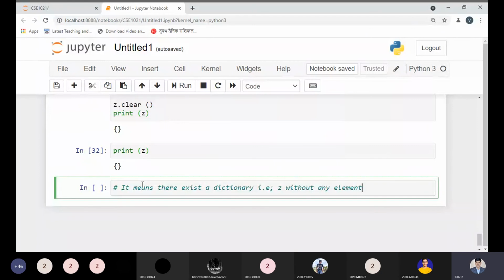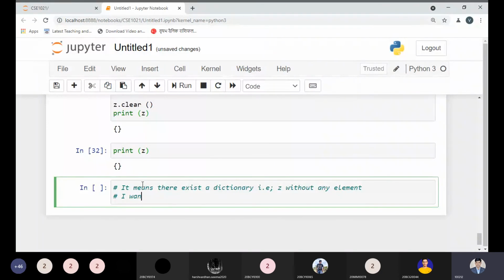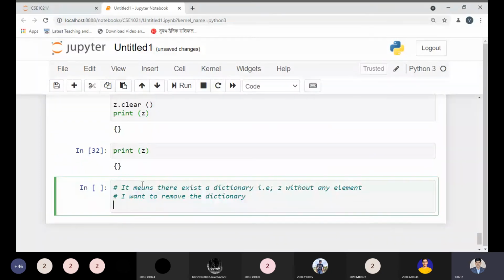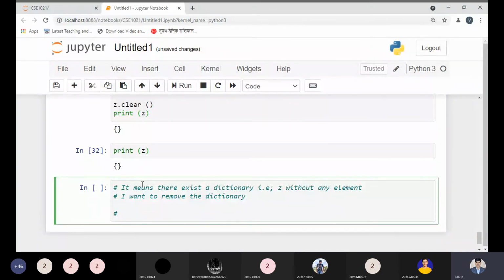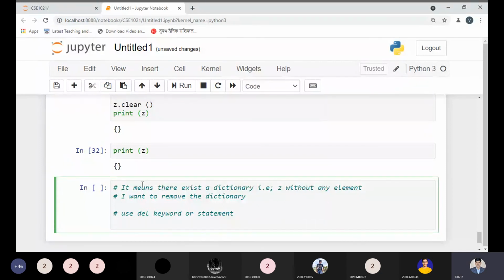But I want to remove the dictionary. Then what is the syntax? You can use the del keyword, or we can say the del statement. So the syntax will be del z.